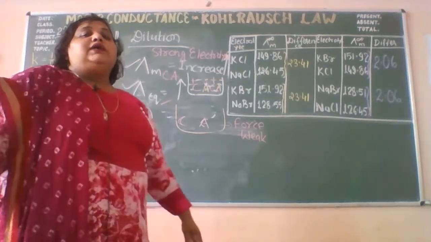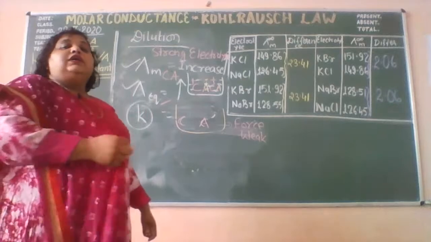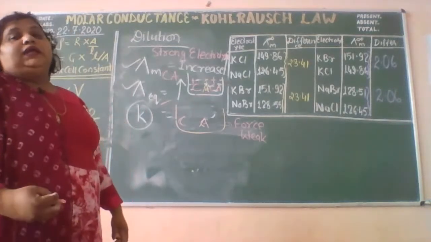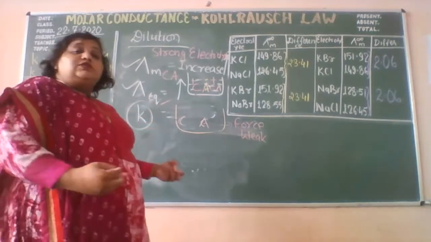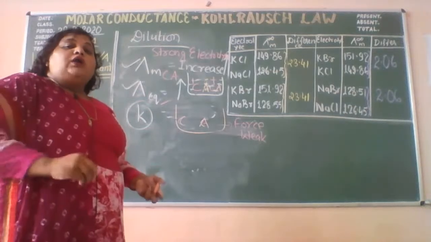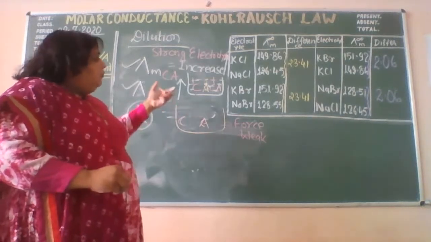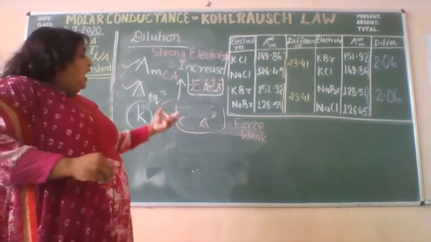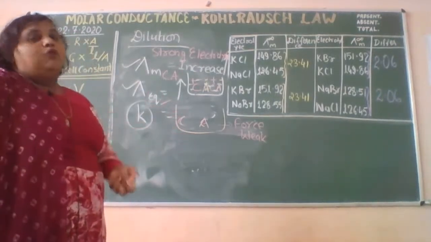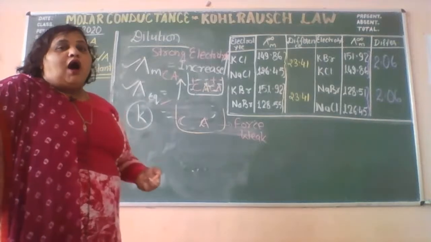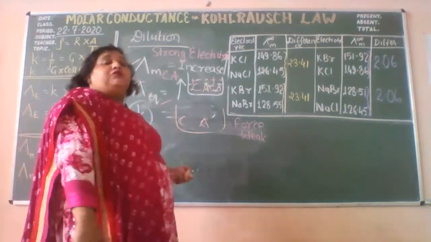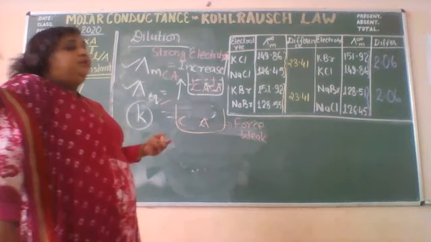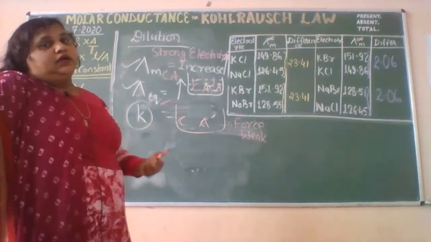The weak electrolytes in the concentrated solution are not completely ionized. But as you dilute it, the ionization will increase, and definitely if the number of ions increases, the conductivity will increase.